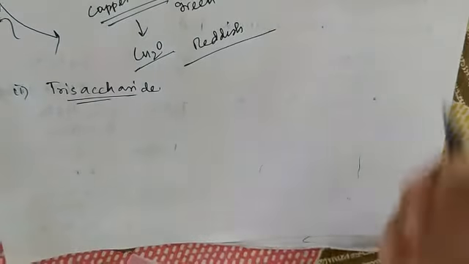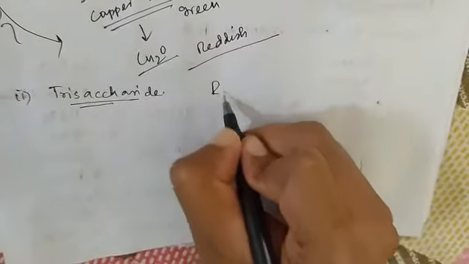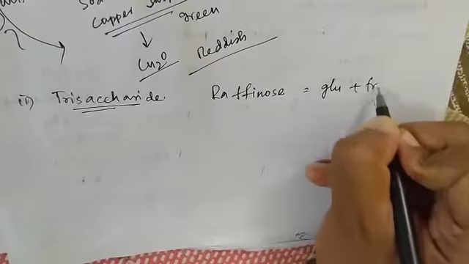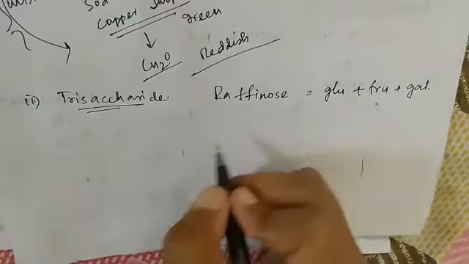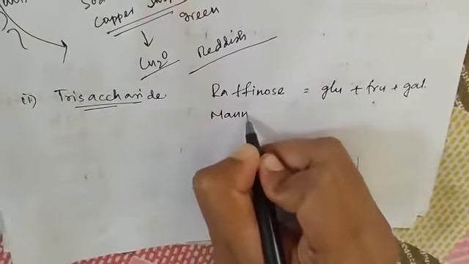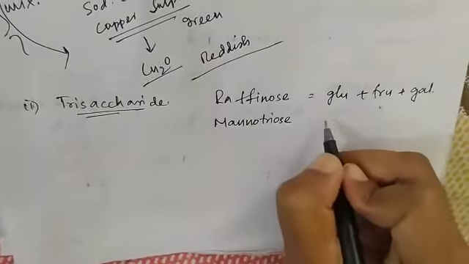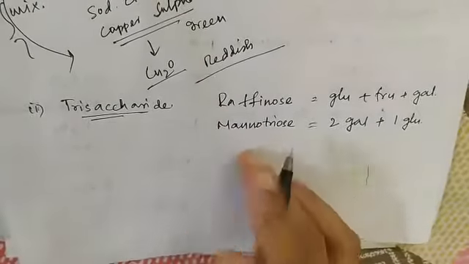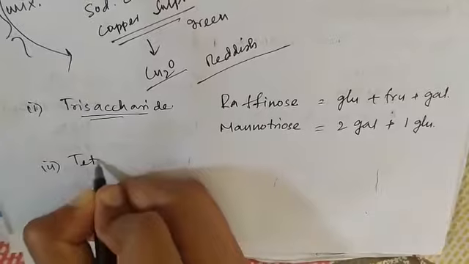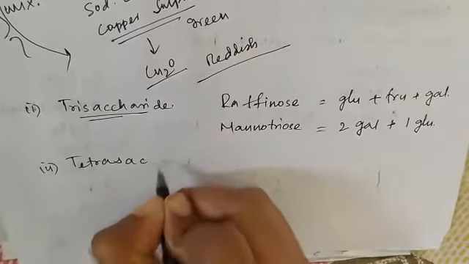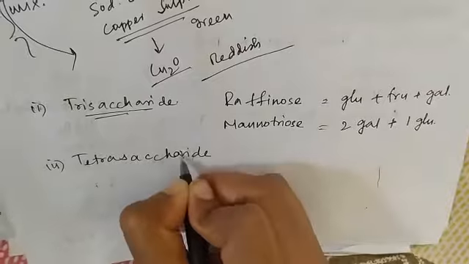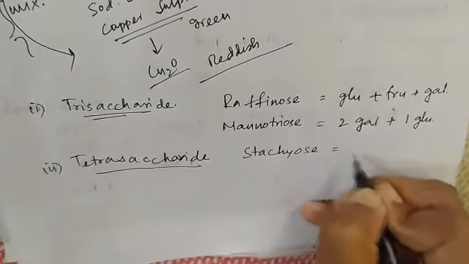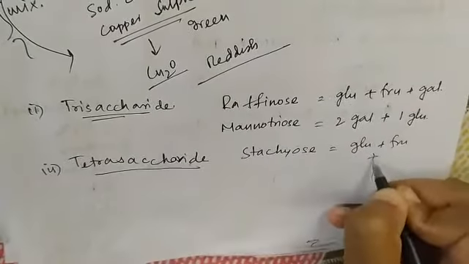It is composed of 3 monosaccharide units. Raffinose: it is a combination of glucose, fructose, and galactose. And manotriose: it is the combination of 2 galactose and 1 glucose. Tetrasaccharide, Stachyose: it is composed of 1 glucose, 1 fructose, 2 galactose.